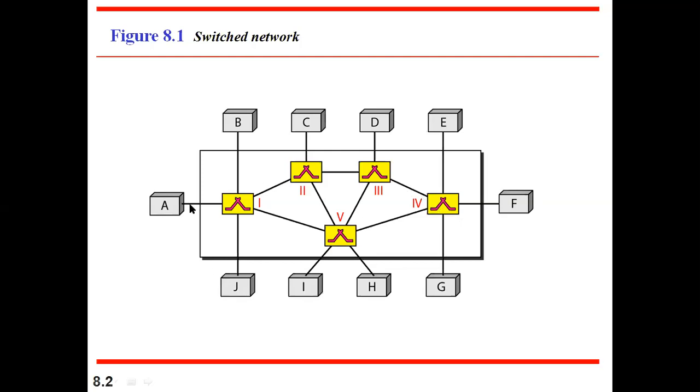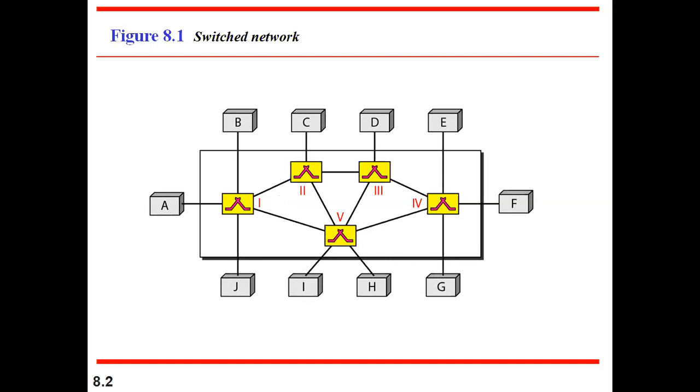Then coming to packet switching, the data will come here and the switch will take a decision whether to go here or here. That depends on which switch is free. Once the data comes to this switch, it decides whether this switch is free or that switch is free. Depending on who is free, it will forward the packet. It will not establish any dedicated path. So the decision is dynamic in a packet switched network.